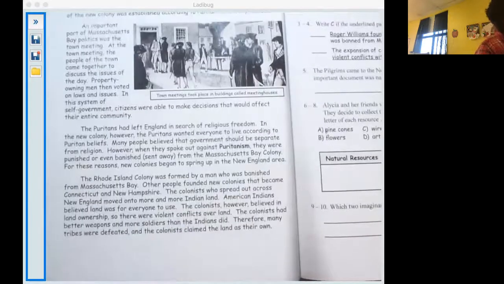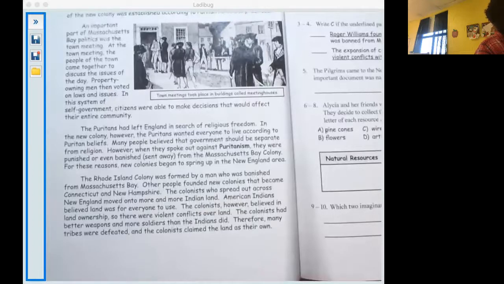The Puritans had left England in search of religious freedom. In the new colony, however, the Puritans wanted everyone to live according to Puritan beliefs. Many people believed that government should be separate from religion. However, when they spoke out against Puritanism, they were punished or even banished or sent away from the Massachusetts Bay Colony. For these reasons, new colonies began to spring up in the New England area. The Rhode Island colony was formed by a man who was banished from Massachusetts Bay. Other people founded new colonies that became Connecticut and New Hampshire.